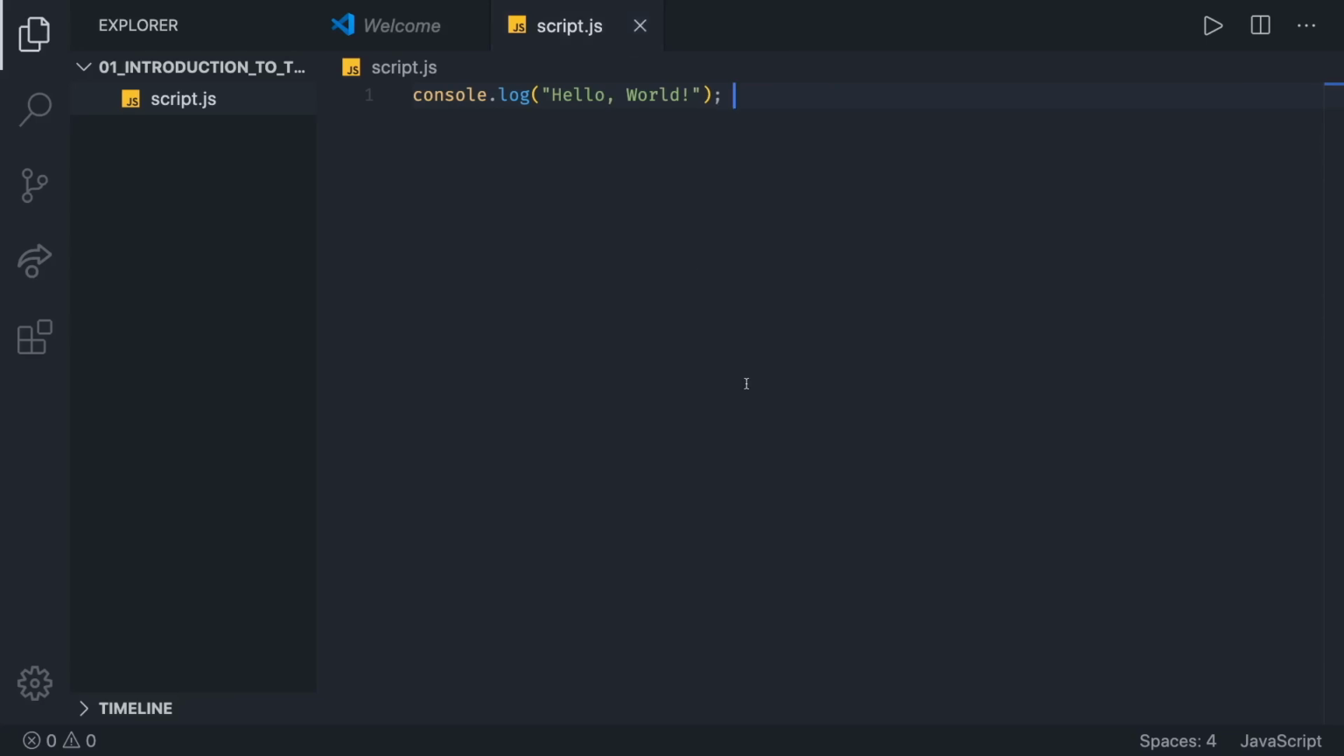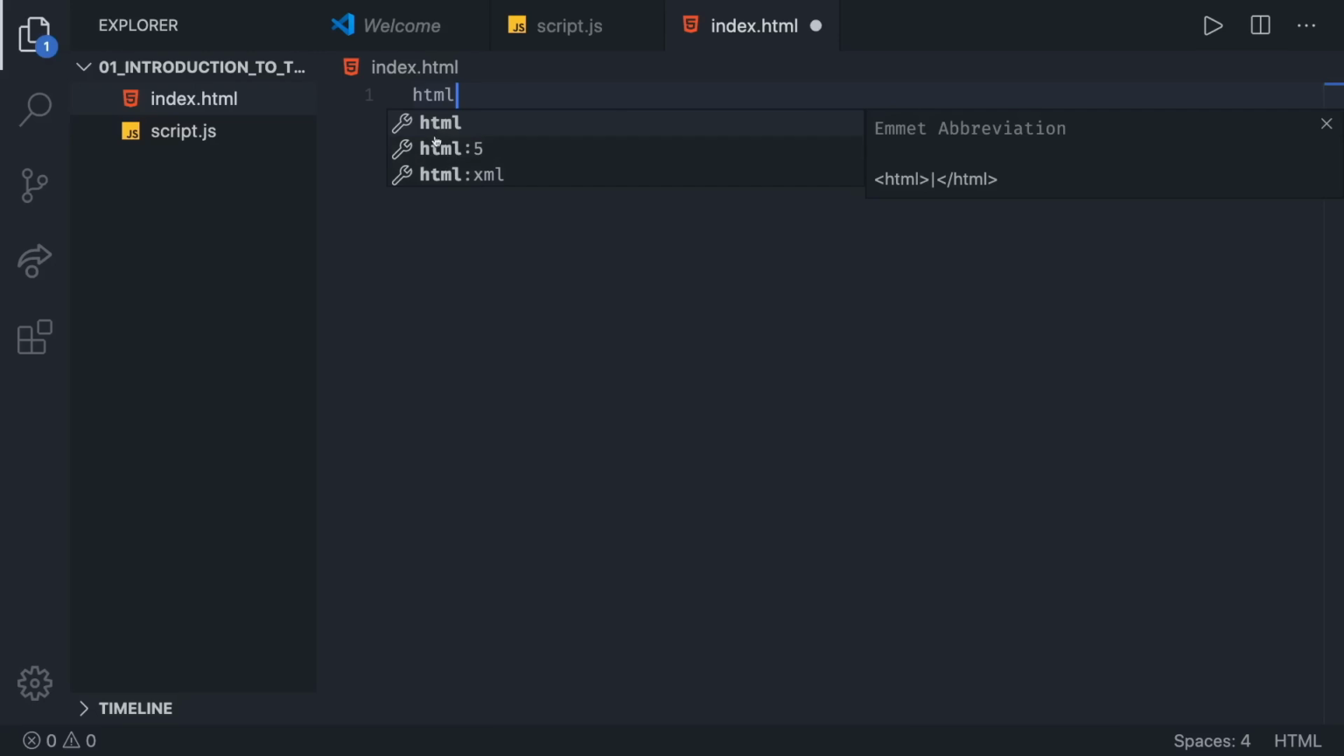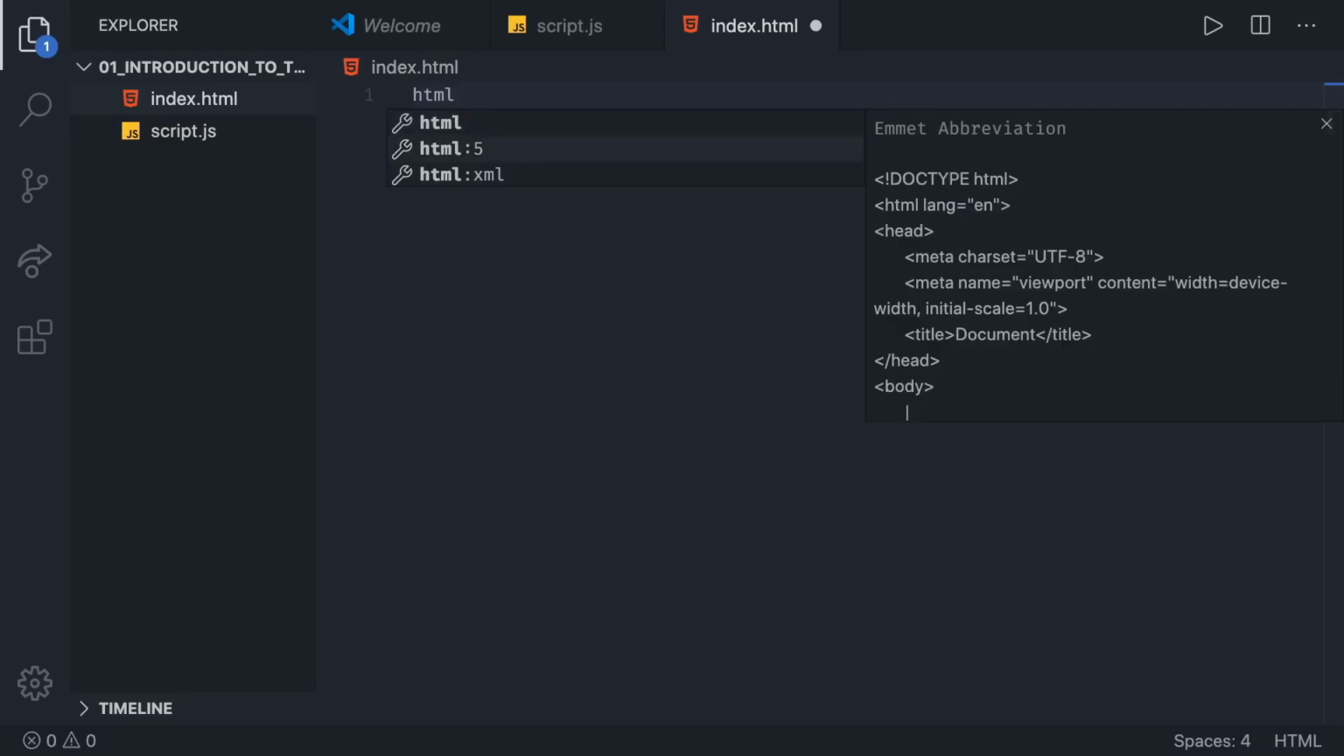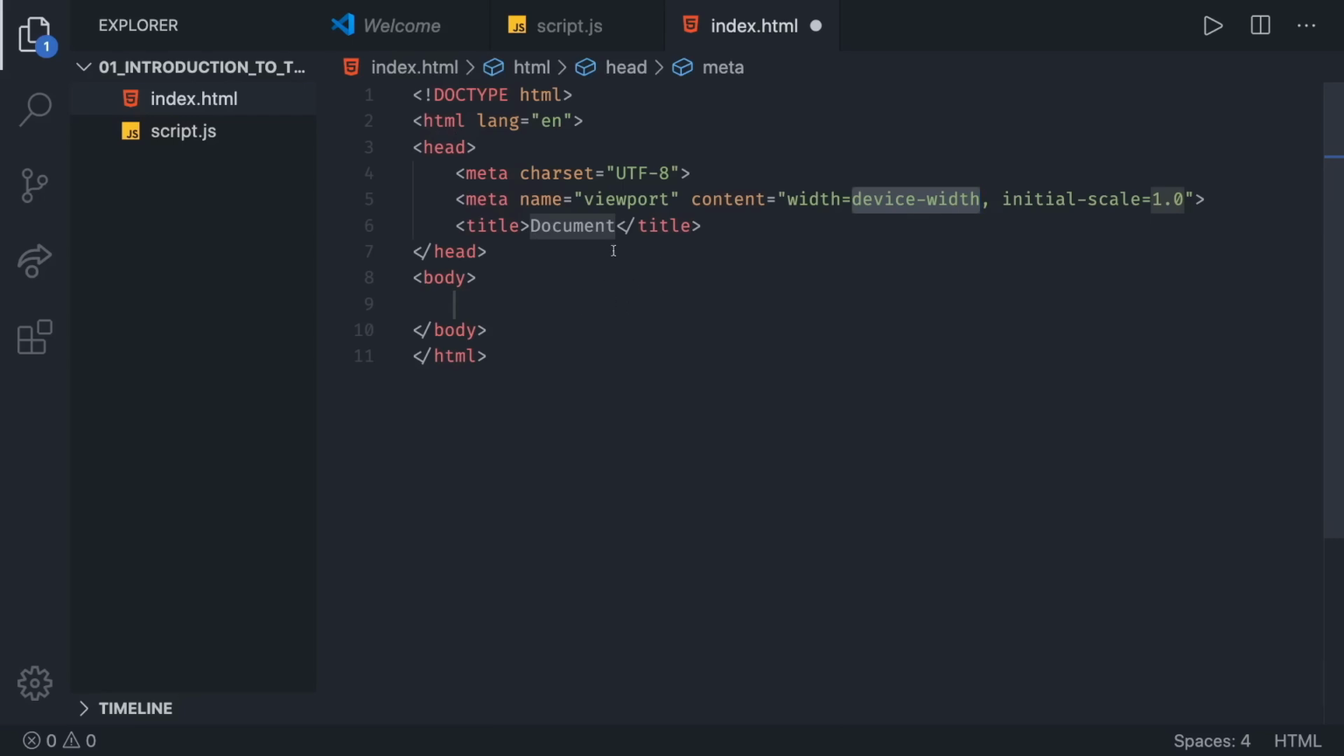The question is, how can we run that file? Well, here we need the browser. And what does the browser need? It needs HTML. So we can come here one more time, create a new file, and call it index.html. Inside of here, we just need a basic HTML structure. You can type HTML, and then Visual Studio Code is going to give you a few options. You can just select the HTML5, and this is immediately going to generate basic HTML structure.